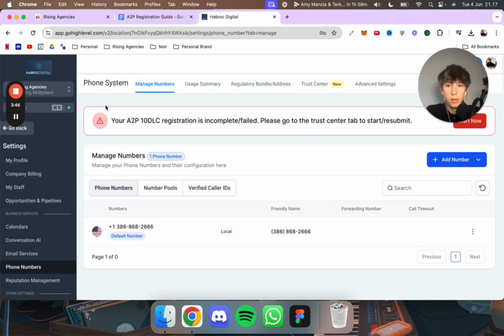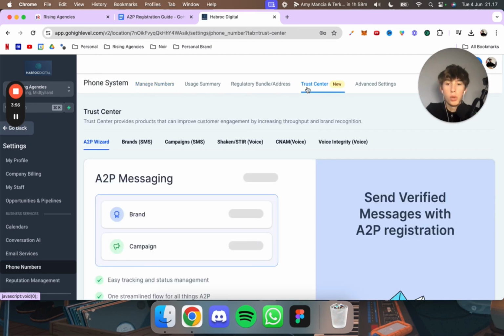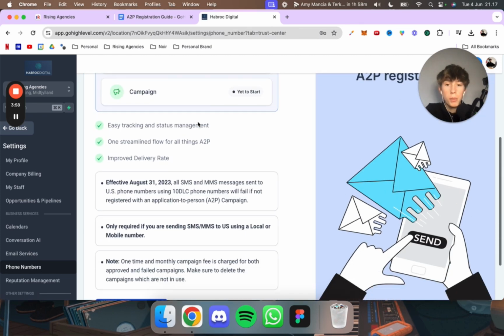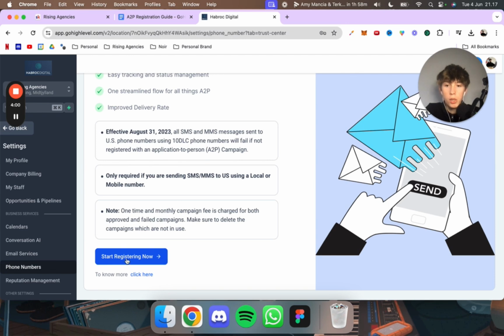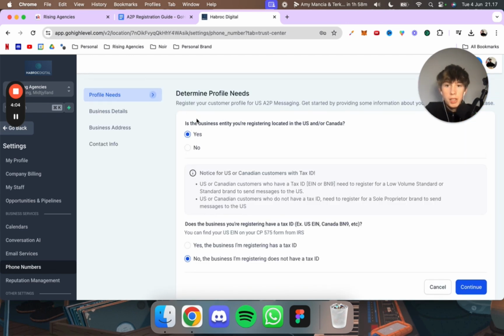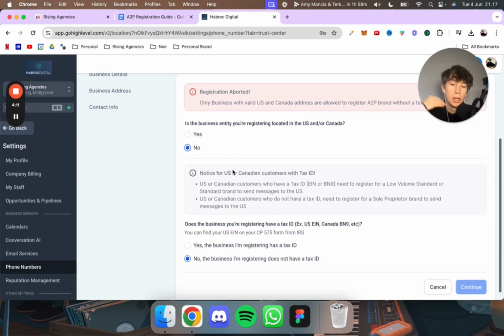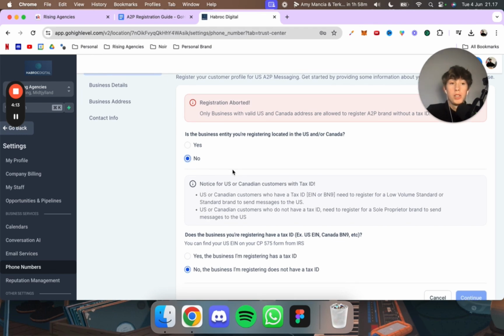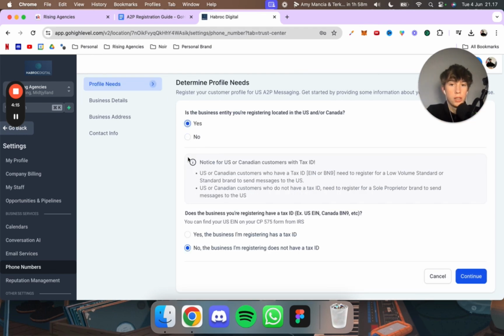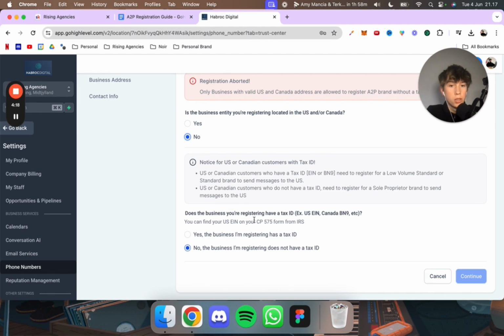You see right here, I have not done it yet. So what you want to do is go to Trust Center. You want to go into settings and then phone numbers. If you don't know where I'm currently at, then click on Trust Center. After you've got a phone number, scroll all the way down and click on Start Registration Now. And then just answer these questions real quick. Is the business entity you're registering located in the US or Canada? No, I'm currently in Denmark, so I'm not in the US or Canada. If you're in the US or Canada, you just leave it as yes. Does the business you're registering have a tax ID? Yes, it does.